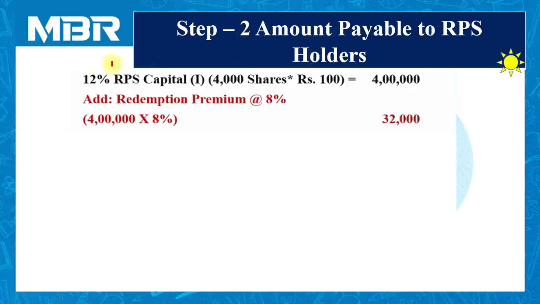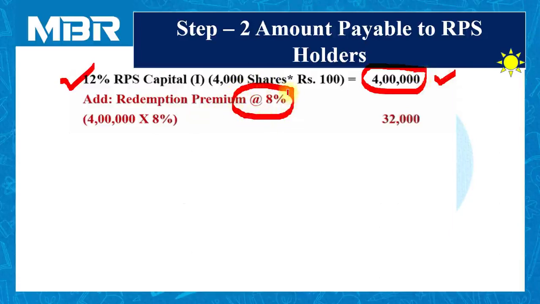So on first RPS capital, that is 12% RPS capital, face value 4,000 shares at the rate of rupees 100, so 4 lakhs, plus RPS redemption premium at the rate of 8%. This 8% is clearly given to us in our question. So 8% of these 4 lakhs is rupees 32,000.